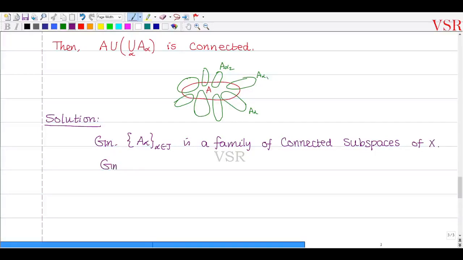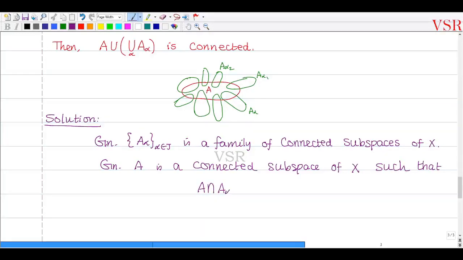Given capital A is a connected subspace of capital X such that, this is the condition, that is A intersection with A alpha which is non-empty for every alpha belongs to the index set J.